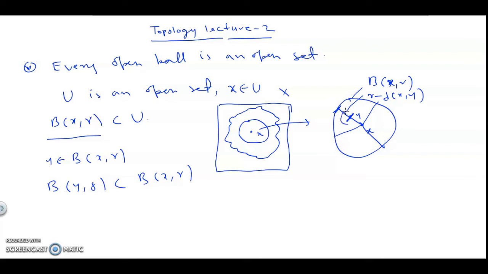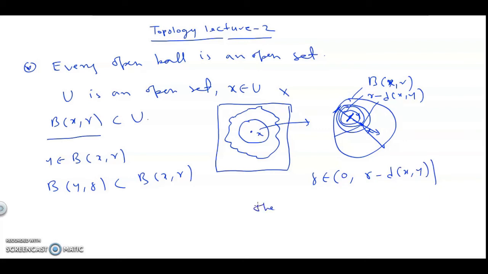Now if you draw any open ball around y, just see this. If you draw any open ball, from y to this side we have a long safe area, but from y to this side we have little safe area. After some time we will cross this B(x, r), but our open ball should be totally inside B(x, r). That's why, in place of r, if you take any delta, any distance for this inside ball, in between 0 and r minus d(x, y),